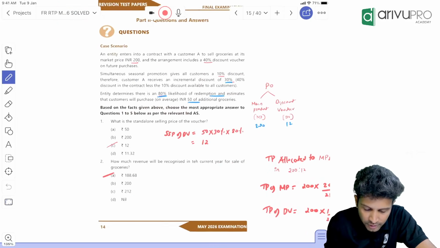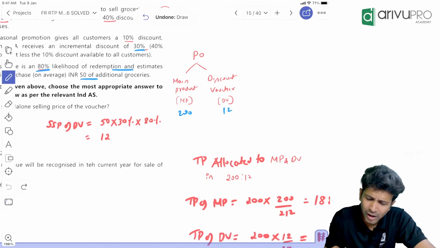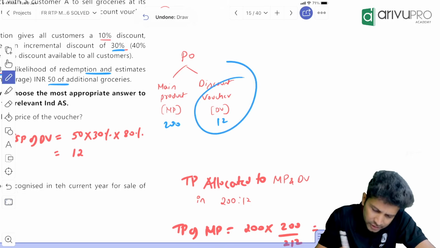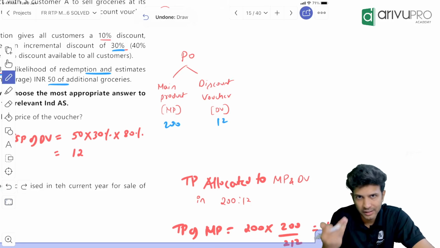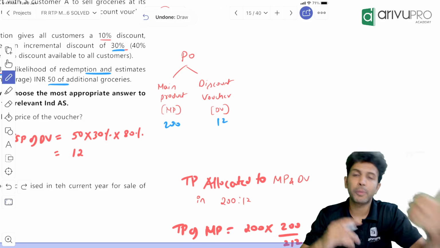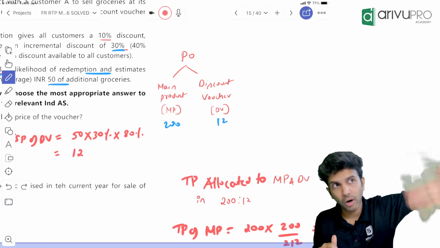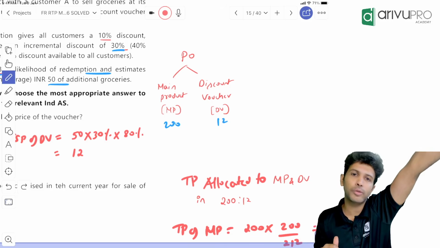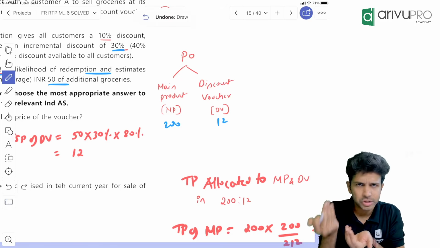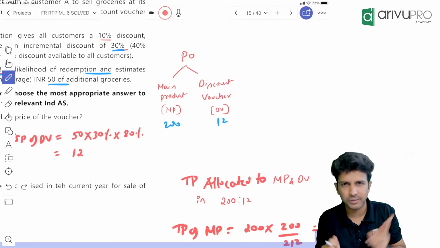Okay. In the second question, how much revenue will we recognize? We cannot recognize discount voucher revenue immediately, because we can recognize it only when the performance obligation is satisfied. The discount voucher performance obligation will get satisfied when the voucher expires or when the customer purchases goods in future, whichever comes early. Correct? Because vouchers will have a timeline, an expiry date, 1 year, 2 year, whatever, or when the customer buys it, whichever is earlier.